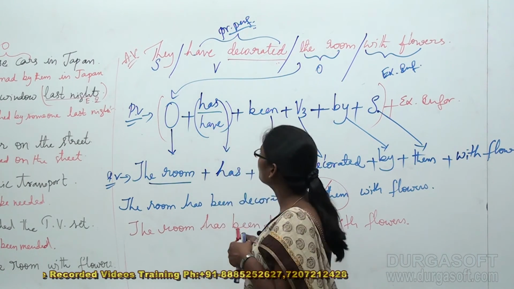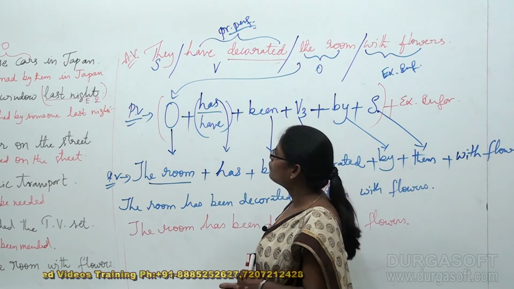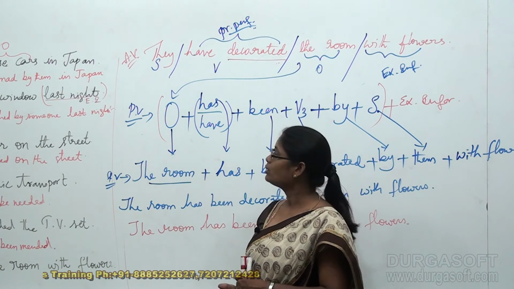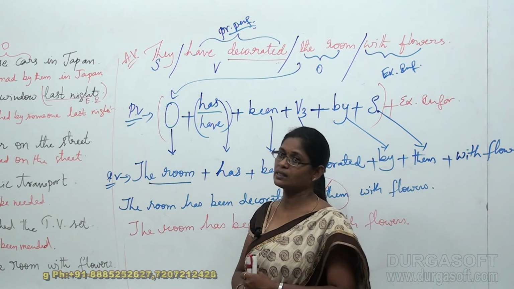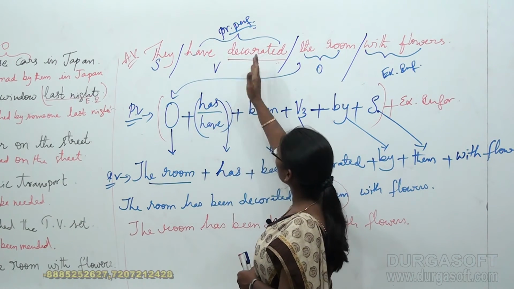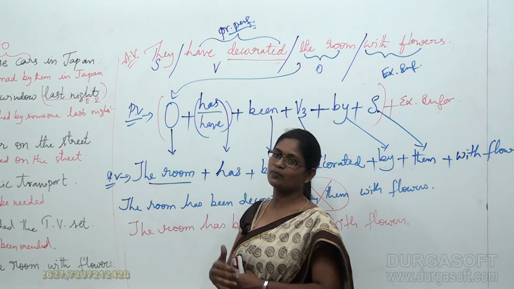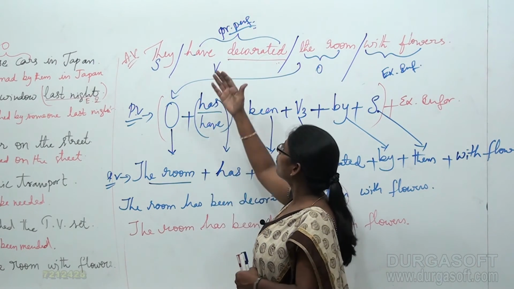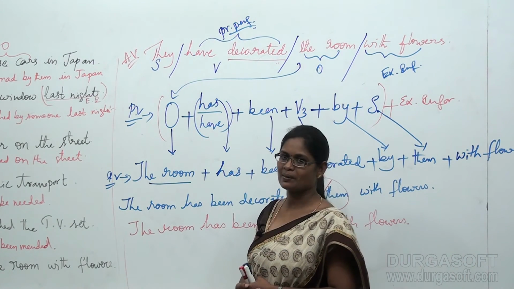Okay. Now, I would like to convert this active voice sentence into a passive voice sentence. For this, I need the structure. To give the appropriate structure, I need to focus on the tense of the sentence. So here, have decorated is going to tell us about the tense of the sentence. According to this, I noticed that my above active voice sentence is in the present perfect tense.